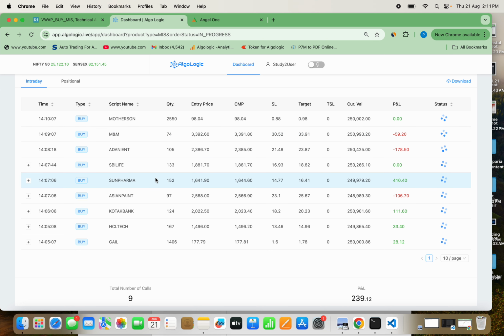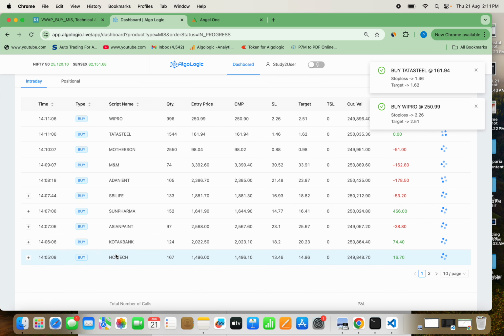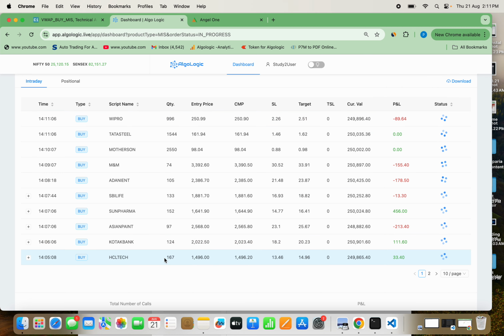Now you can see how beautifully it has done, that it is also showing you the time the call has come by. Now the script name, quantity. Generally, whenever we make a strategy, we decide, okay fine, I need to buy, for example, Sun Pharma. Then you will take some time to decide how many quantity you need to buy in equity. This Algologic dashboard does a calculation by itself. I will come back and tell you how it does this.